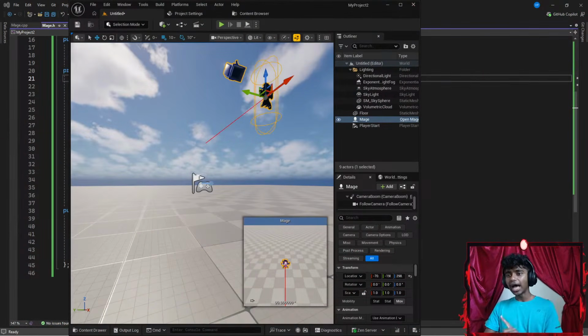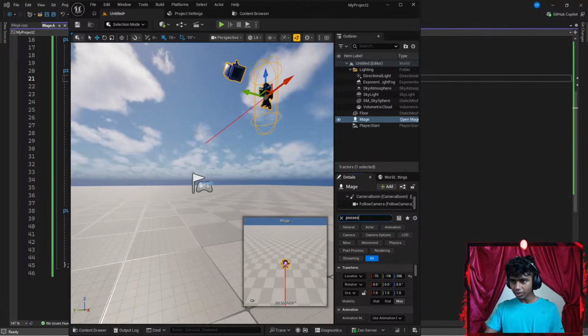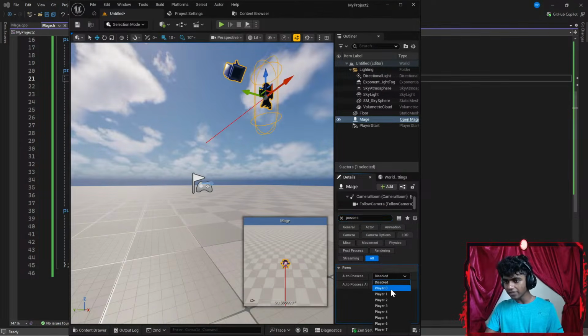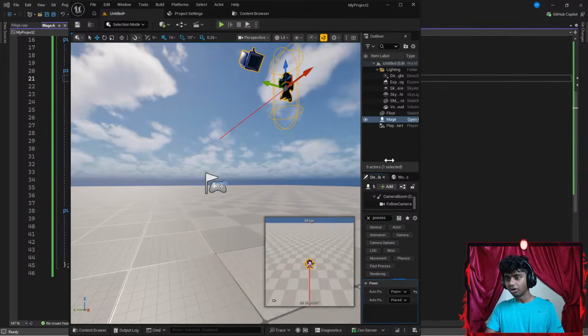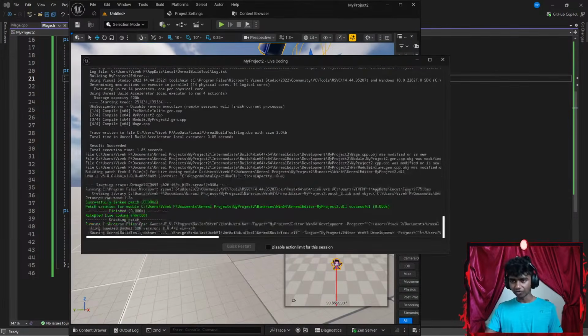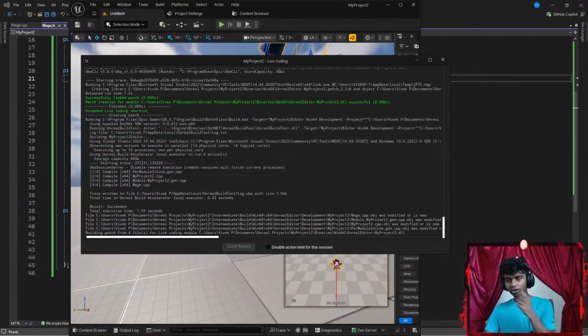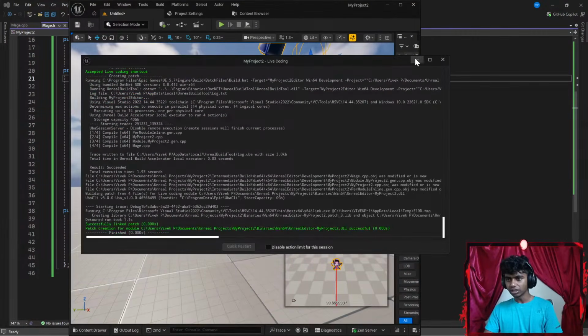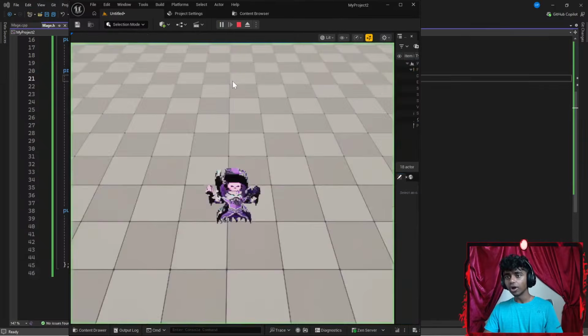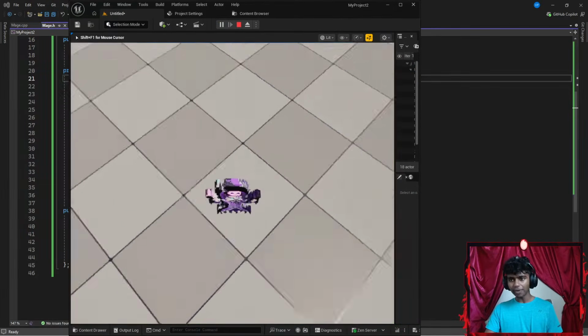That's it. Let's see. Now I'm gonna go ahead and type something like possess here real quick. Let's go with something like possess. I'm gonna set this to something like 0. Now let's go ahead and decrease this. Hit Control-Alt-F11 for the last time. Now if I were to go ahead and run the code, let's wait for this to go. Let's go ahead and exit this. Let's run the code. Now I should be able to see from my camera's point of view.